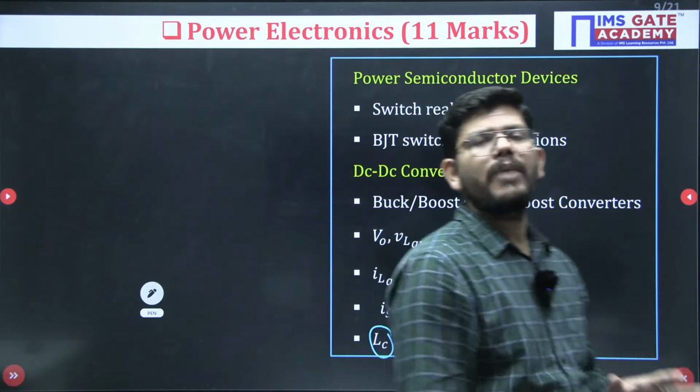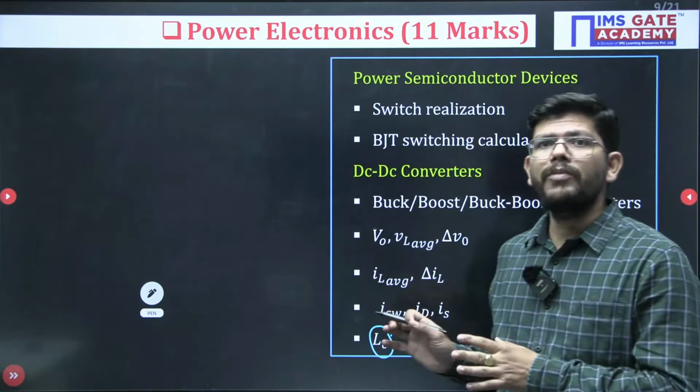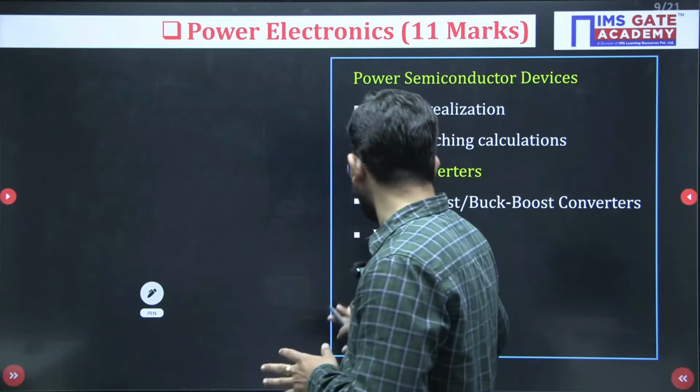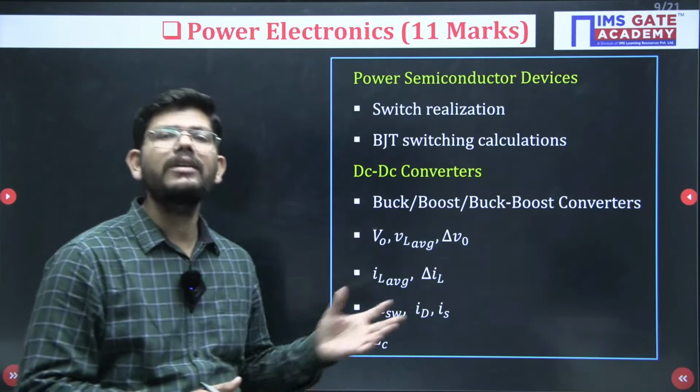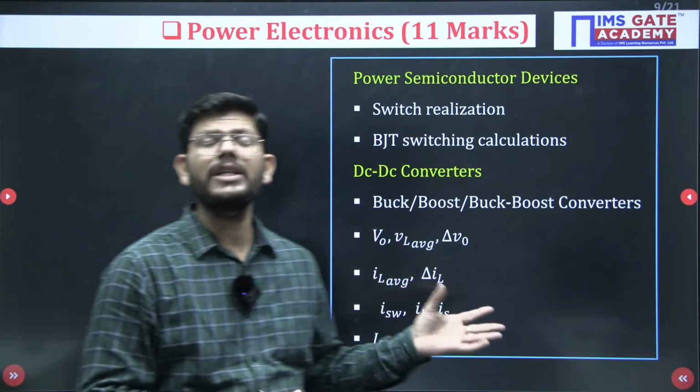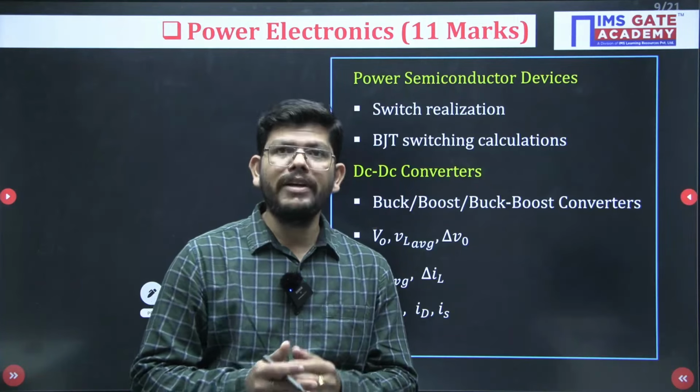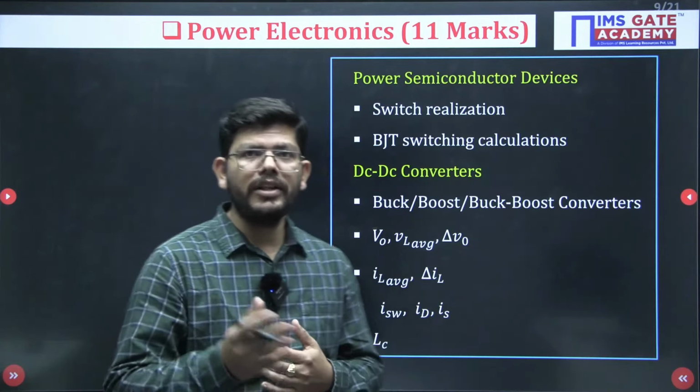Then when it comes to power electronics, which is a very important topic for electrical students. Okay. So what you have to prepare in power electronics: average weightage is around 10 to 11 marks. Last year it gave only 6 marks of questions, but this year it will have a weightage around 10 to 11 marks. Okay. So what are the important topics?